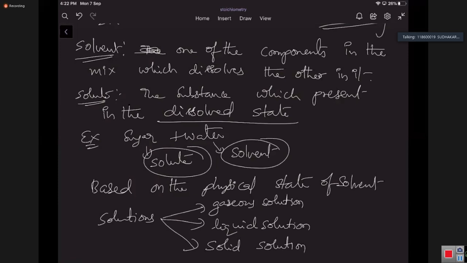Three types of solutions are there, depending upon the physical state of the solvent.